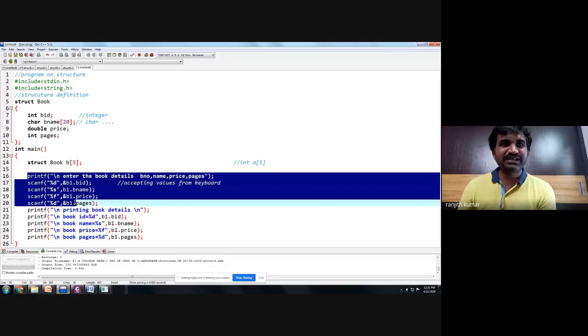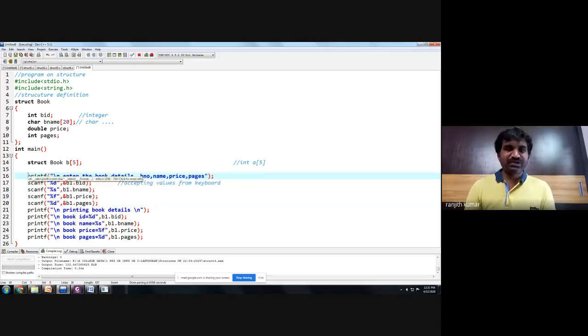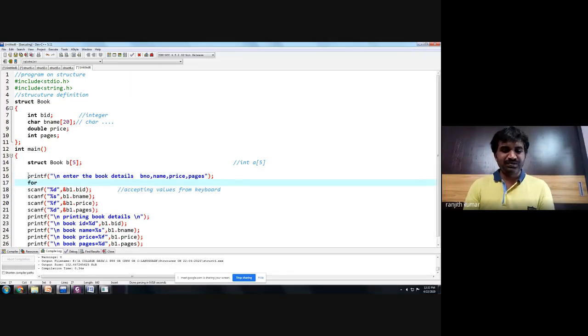If you write these 5 lines 5 times, this will become 25 lines. If you write it 10 times, 50 lines. If you write it 100 times, 500 lines. But we have a solution already. Whenever you want to do a job repeatedly, what you are used to do is accept using a loop. for (i = 0; i < 5; i++).